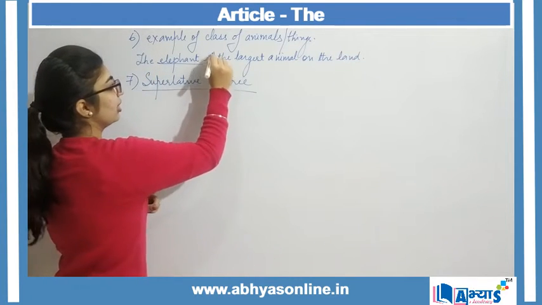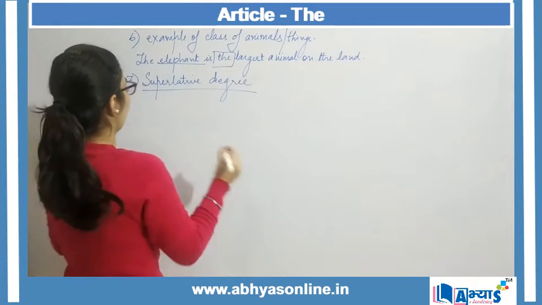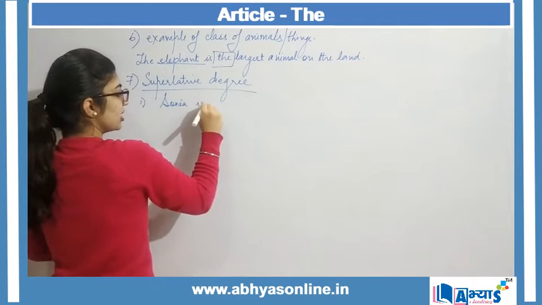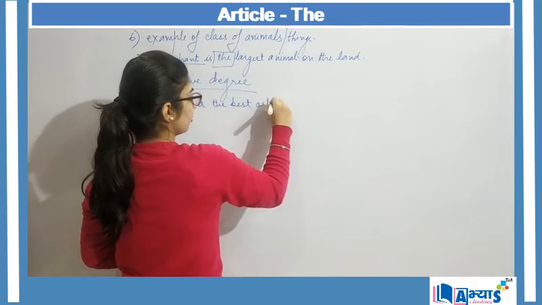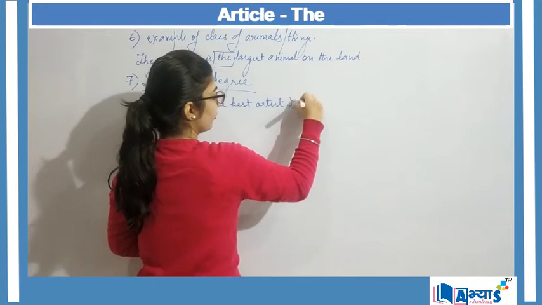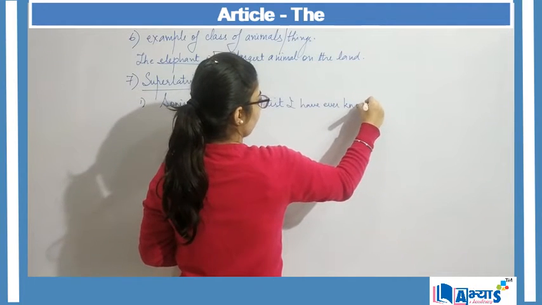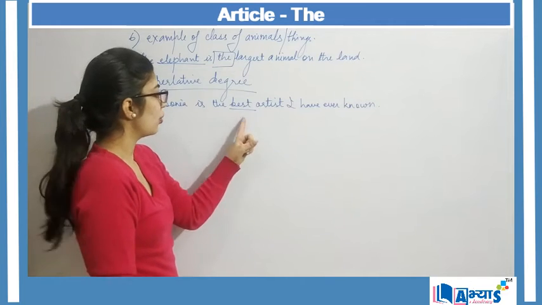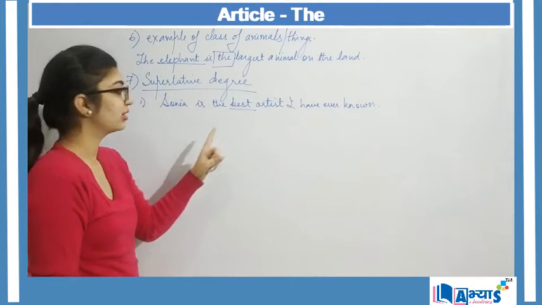Example is over here, the largest animal on the land, or Sonia is the best artist I have ever known. Now here best is again a superlative degree. So before a superlative degree I make use of the article the.